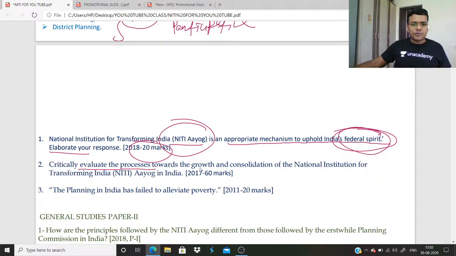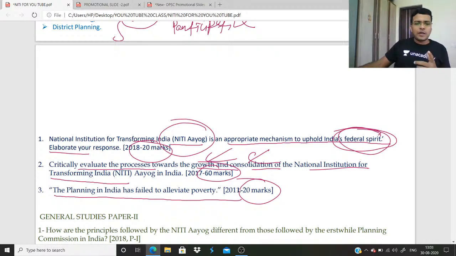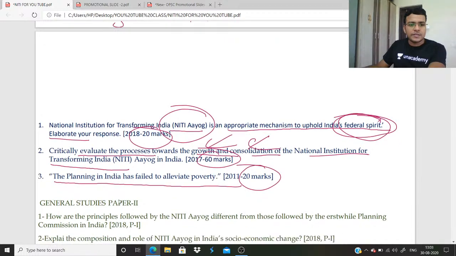Critically evaluate the process towards the growth and consolidation of the National Institution for Transforming India, 60 marks. So growth and consolidation of NITI Aayog. You need to write about pre-NITI Aayog and during NITI Aayog. We will discuss how you write this question. Then, the planning in India has failed to alleviate poverty. Again, it was in 2011. You need to write why planning failed to alleviate poverty. We will discuss that.